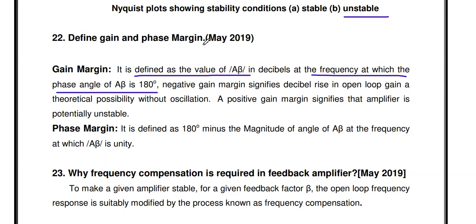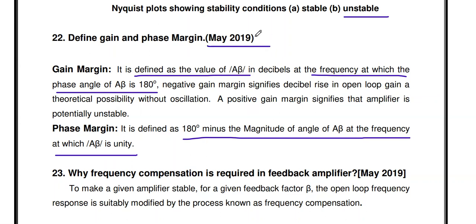Phase margin is defined as 180 degrees minus the magnitude of angle A beta at the frequency at which modulus of A beta is unity. This is the phase margin. This is an important definition, a May 2019 question.